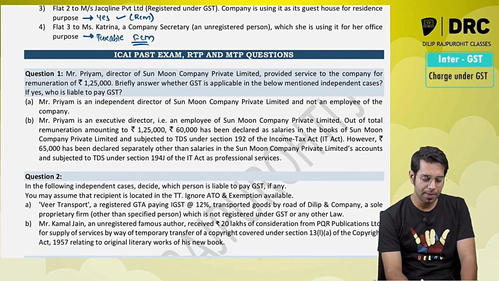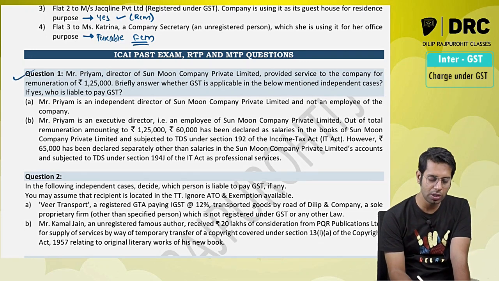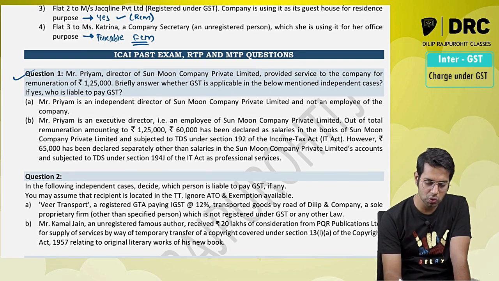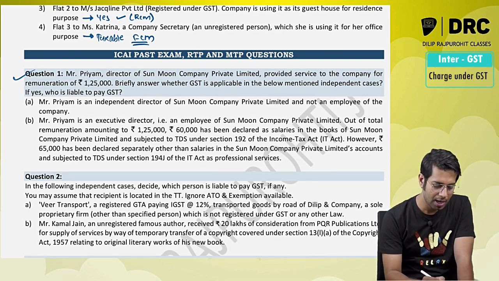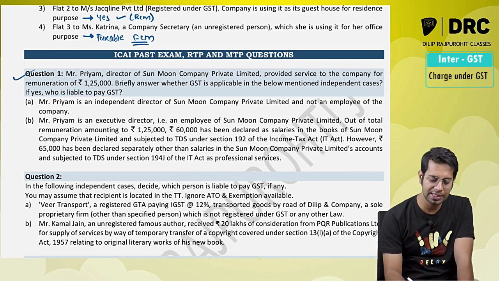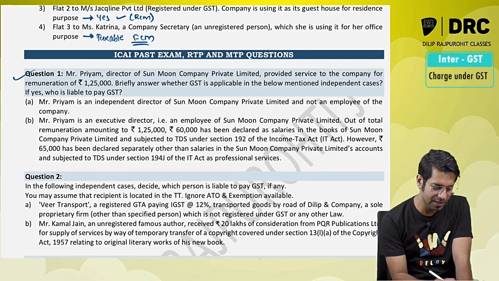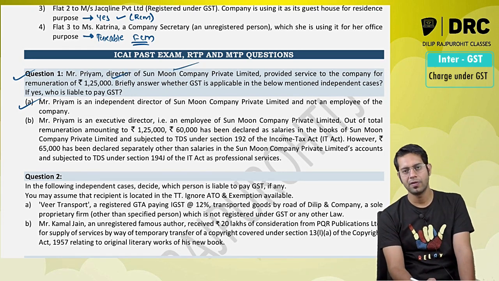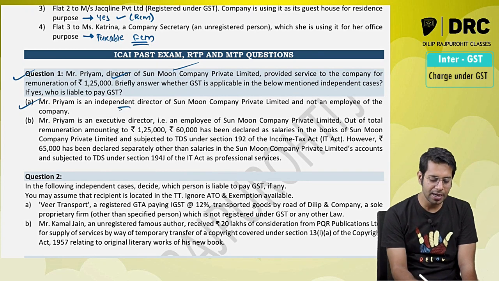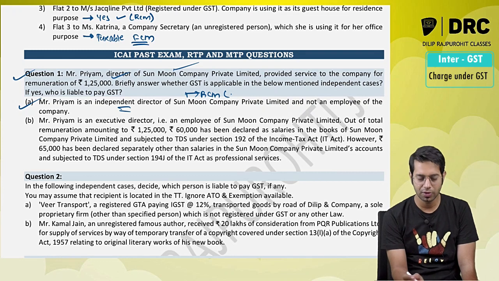ICAI past exam, RTP, mock test questions. Mr. Priyam, a director of Sun Moon Company Private Limited, provided services to the company for remuneration of 1,25,000. Briefly answer whether GST is applicable in the below mentioned independent cases. If yes, who is liable to pay? Mr. Priyam is a director of Sun Moon Company and the company has paid 1,25,000 to him. Mr. Priyam is an independent director. If he is an independent director, then RCM is applicable. The company has to pay the tax under reverse charge.